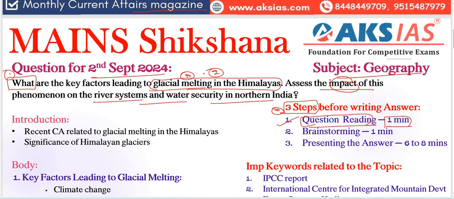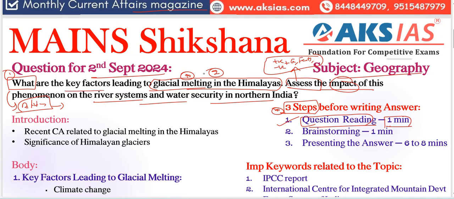First thing is "what", which simply means we need to give details here, right? What means not related to only definition, so we need to give some information. And the next question tag is "assess". Here assess means we need to focus on providing some positive and negative factors, also including examples, different facts, reports, etc.